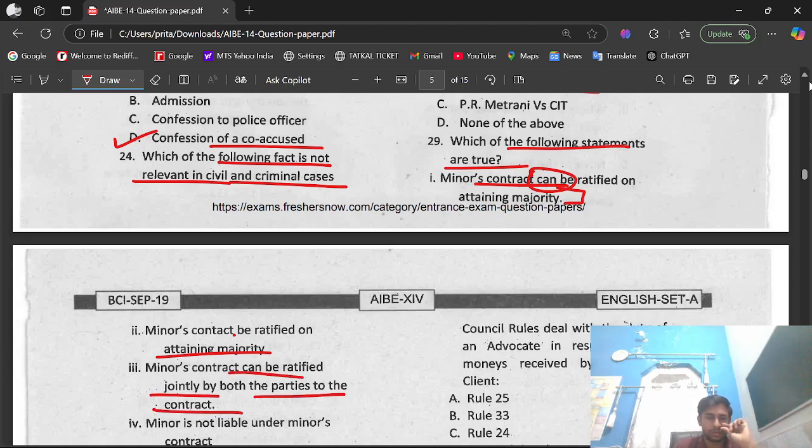Minor is not liable under minors contract.